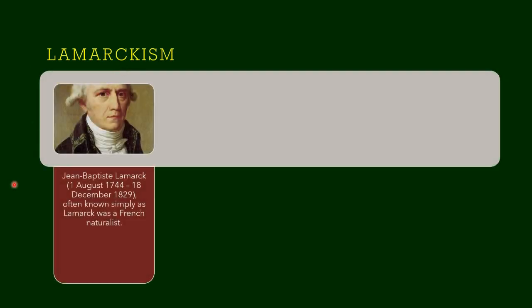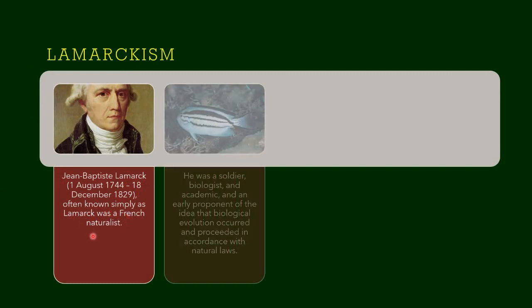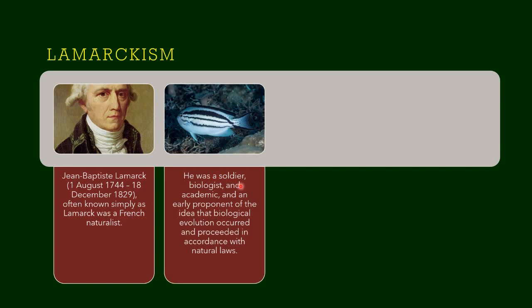The next theory we are going to learn is about Lamarckism. Jean-Baptiste Lamarck, often simply known as Lamarck, was a French naturalist. He was a soldier, a biologist and an academic, and an early proponent of the idea that biological evolution occurred and proceeded in accordance with natural laws.